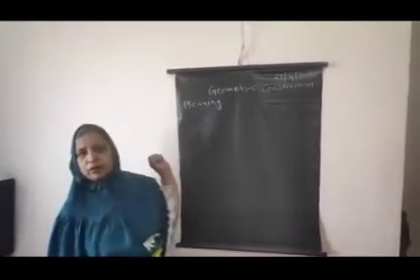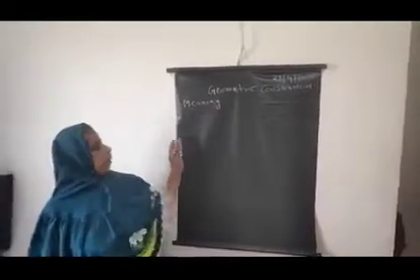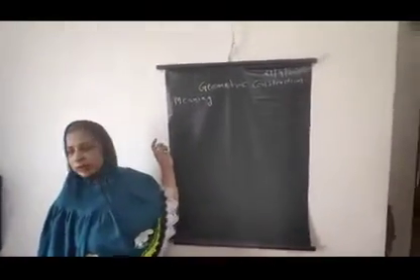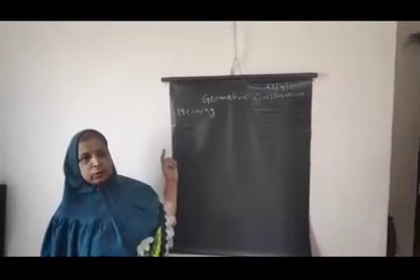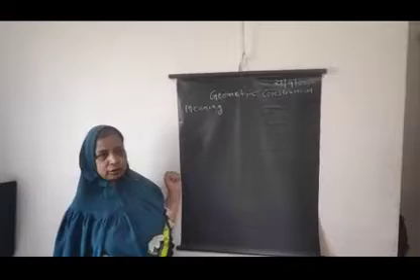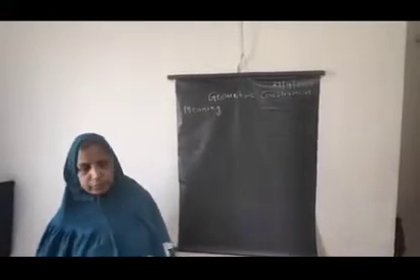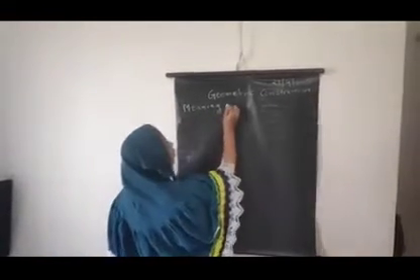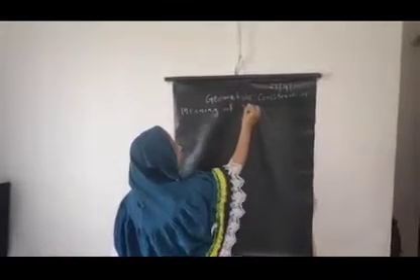Now I am telling the meaning of similar triangle. Similar means the geometrical figures which are looking the same. Same means their shapes are the same but the sizes are different. So here I am giving the meaning of similar triangle.